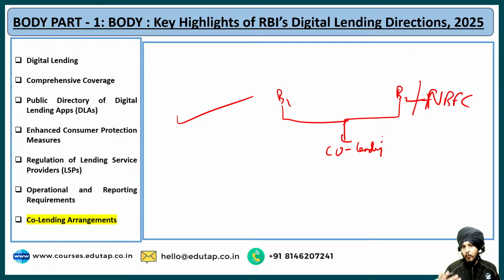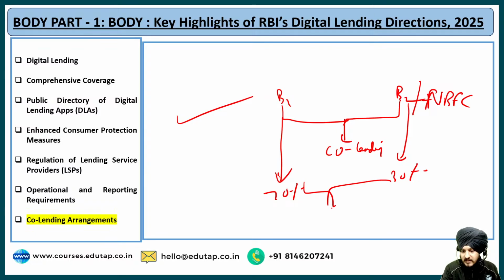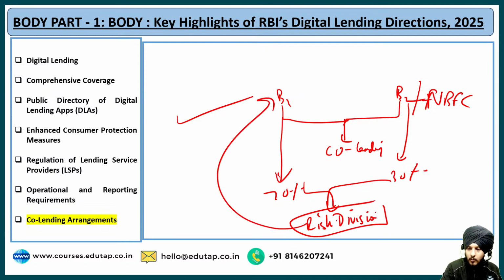Fine. And now what should be the clarity? The clarity should be there with respect to the contract, with respect to the agreement. For example, if bank 1 is lending 70% of the money and bank 2 is lending 30% of the money, then based on this lending, they should decide what is going to be the risk division between bank 1 and bank 2.